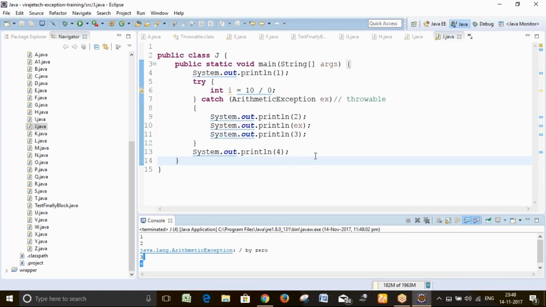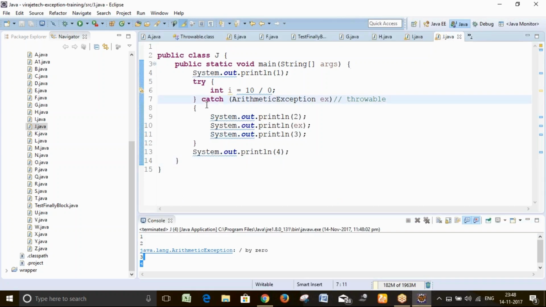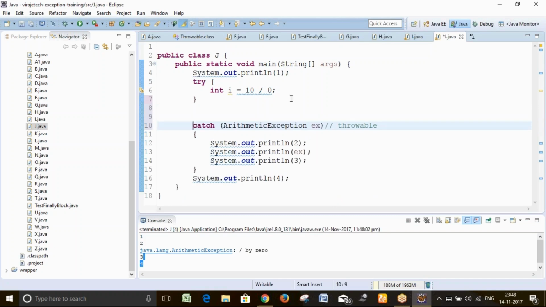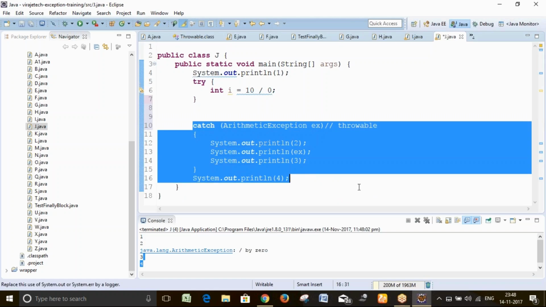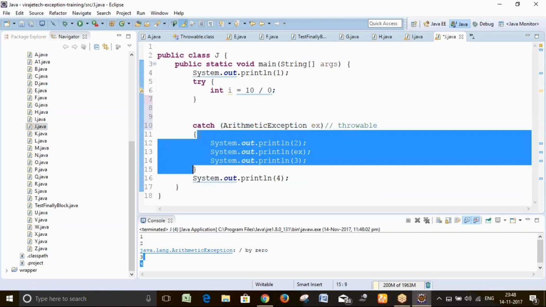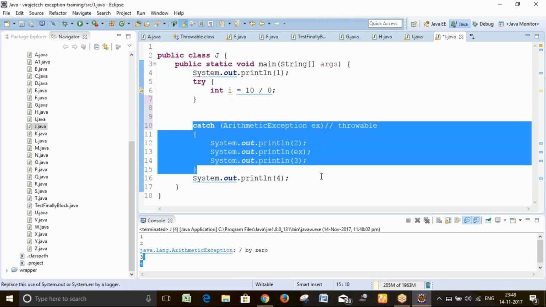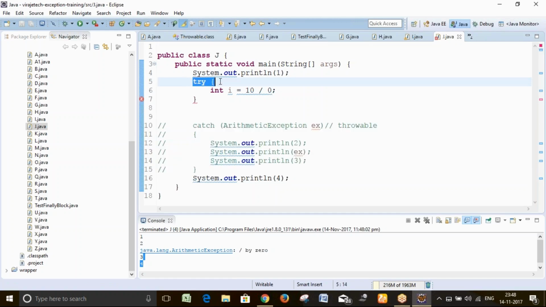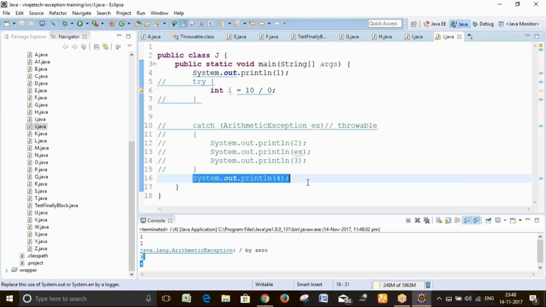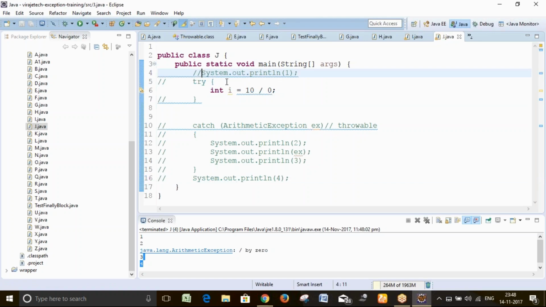Suppose I commented this part, and commented this, so only this statement is there.